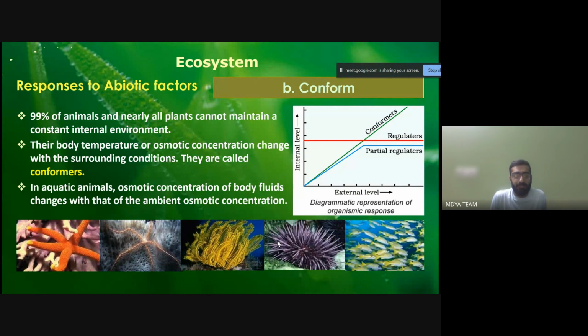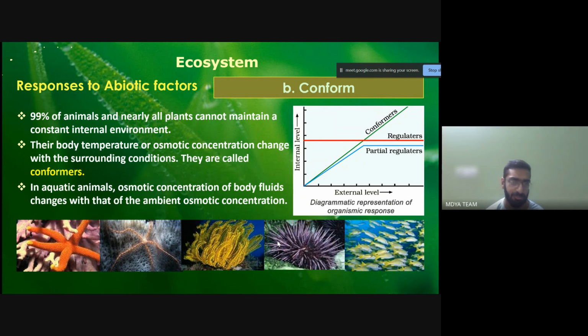And what happens is that their body temperature or osmotic concentration is not maintained through some external regulation or practices. It's just that they adjust to the environment so that they are able to maintain homeostasis just by the process of adjusting. So that is called the conformation process.